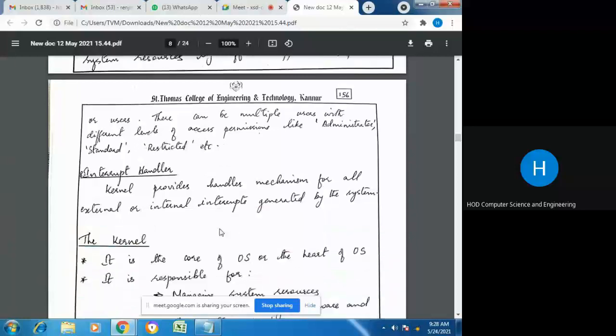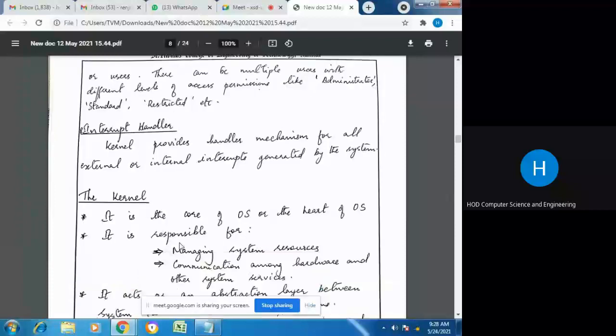Next is the interrupt handler. Interrupt handling is one main function of the kernel, and it provides certain interrupt handling mechanisms for external as well as internal interrupts generated by the system. The interrupt handling mechanism for RTOS is different from that of a normal operating system. What the interrupt handling mechanisms in RTOS are is the main section that we will discuss in the next part.